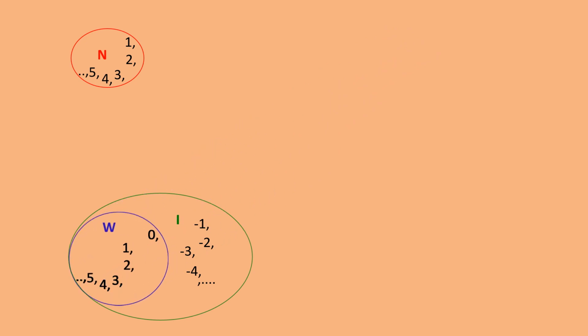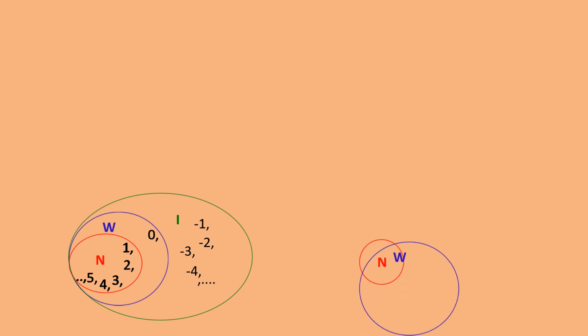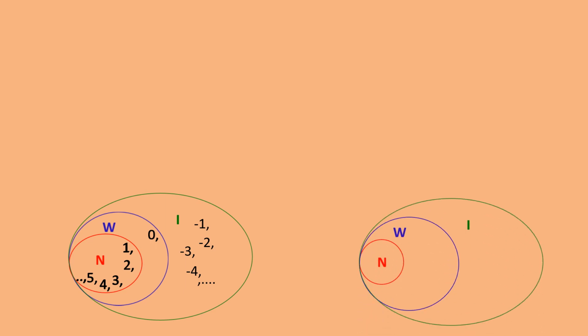Yes, whole numbers are included in the integers, and natural numbers are also included in the integers. So we can say that whole numbers and natural numbers are inside integers. They belong to integers. Clear? So we can show them here: natural numbers, whole numbers and integers. I hope it is clear for you.